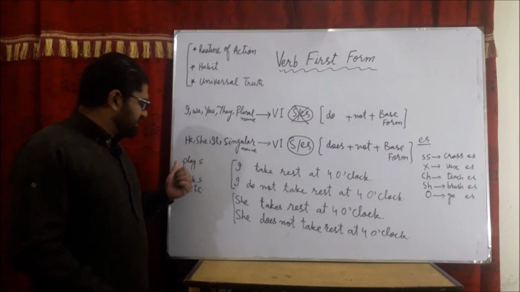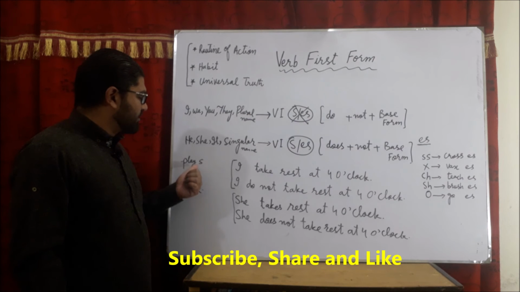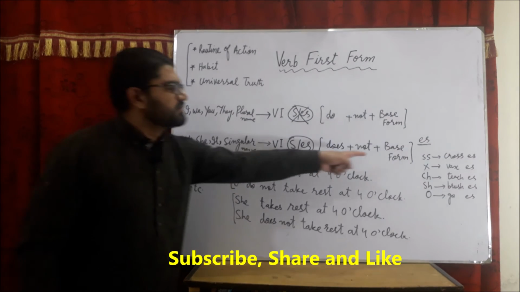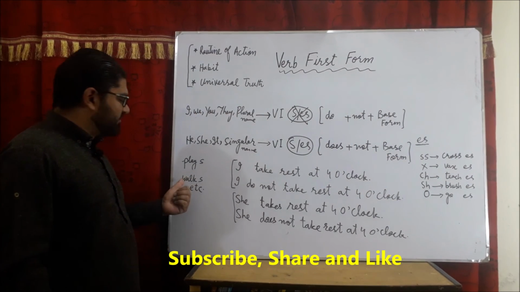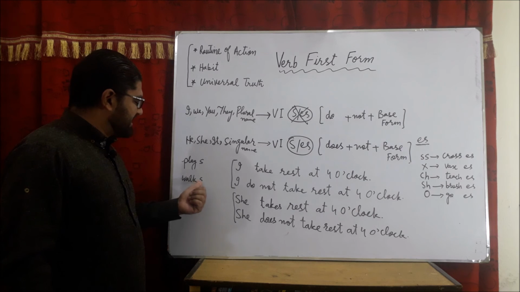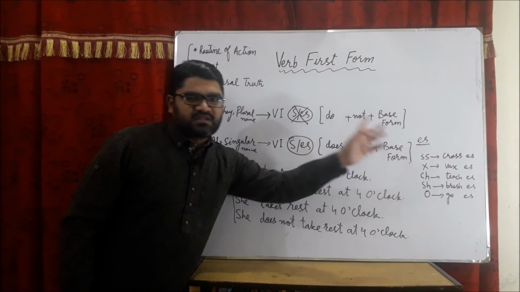Now there are two more examples. There is the word play. Y is at the end of this verb, and I want to attach s or es. Only s will be used, not es, because y does not belong to this list. Second example, walk. Here it ends with k, so we will attach s only. He walks, not es, because k is not in this list.